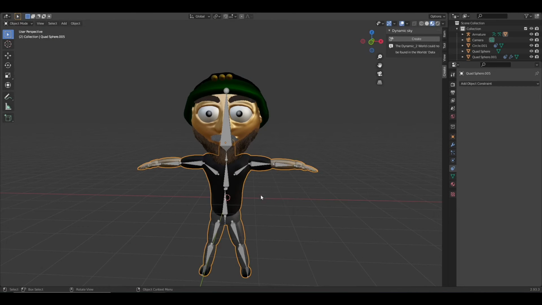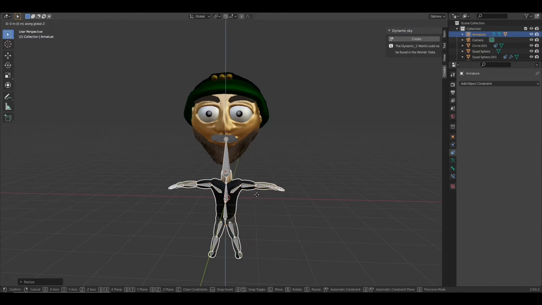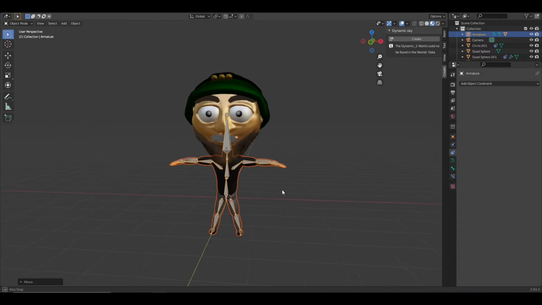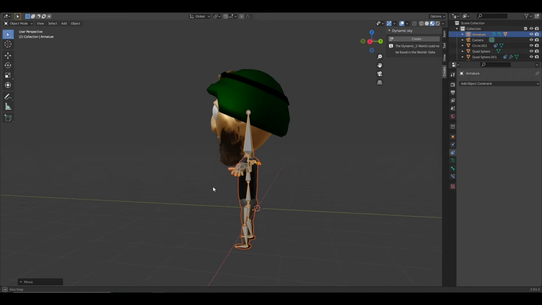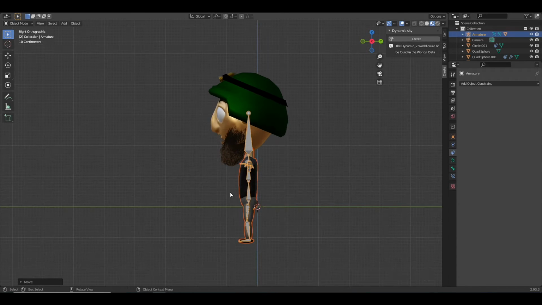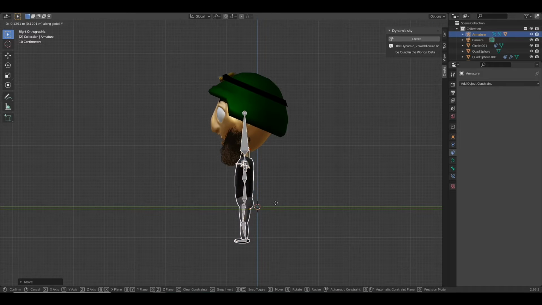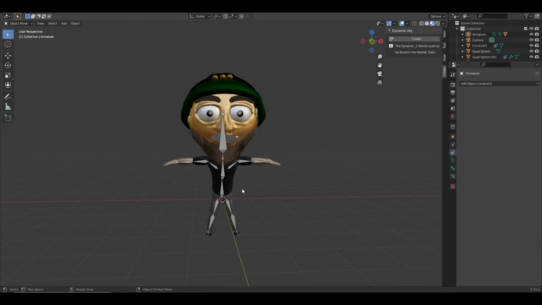We're gonna have small characters, that's the goal, so we're just gonna scale this down, and the head really has to be bigger than the body. I think this is better. Alright, I think this is it, right? Now let's just adjust this to the middle, and then we're gonna go into sculpting.